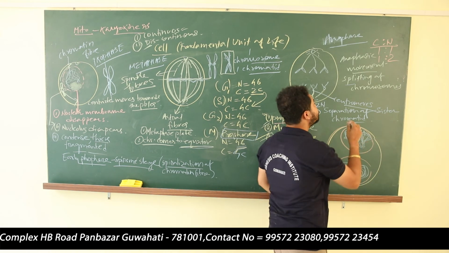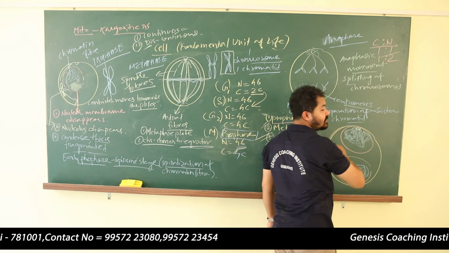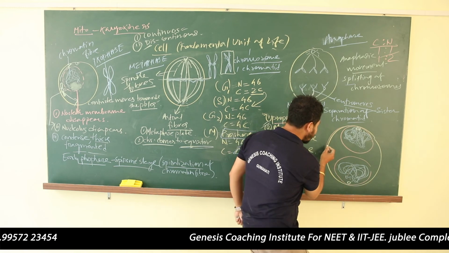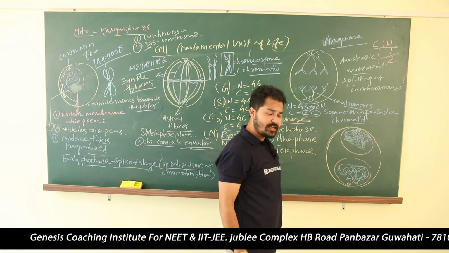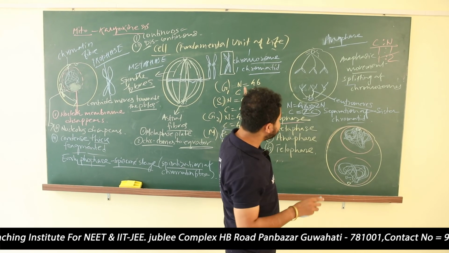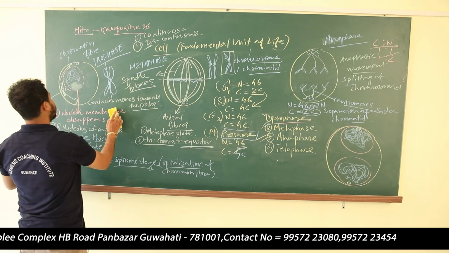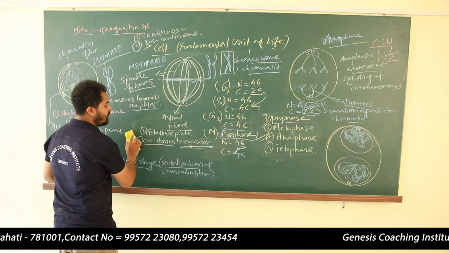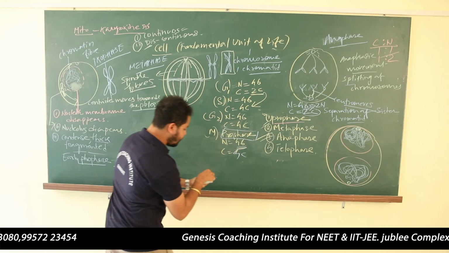Are you getting my point? So it needs to get divided. As the nucleocytoplasmic ratio is not maintained, it is not 1:1, it needs to get divided. That's why the cell will divide. I have told you, now this cytoplasm will divide. Now cytoplasm division: karyokinesis is completed. Now cytoplasmic division is another stage, known as... let me write here. Now cytokinesis will take place.